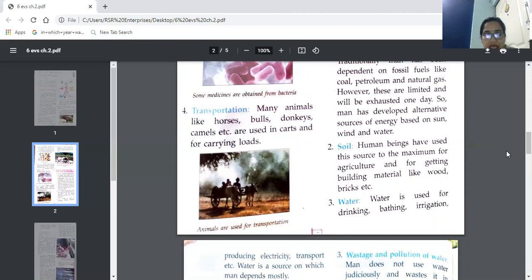In cities we have vehicles, so we don't use such things, but in villages you can see these carts carried by animals. Here is a picture. Animals are used for transportation. This is a bullock cart, used mostly in villages. Now, next thing.